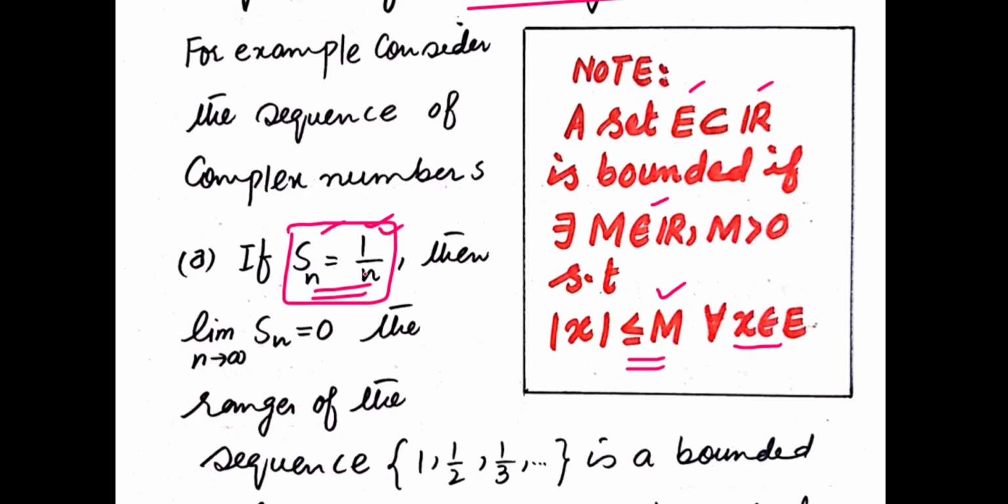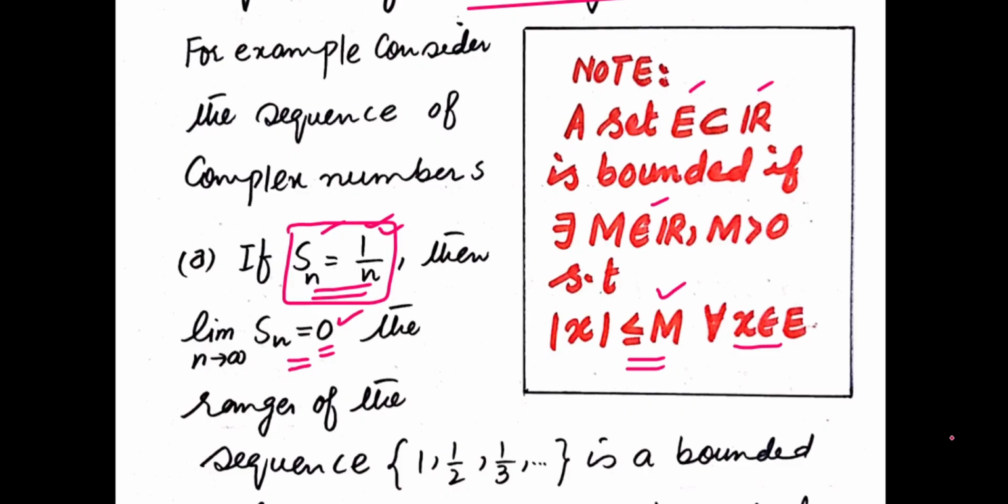The nth term of the sequence is 1 over n. If you take the limit as n approaches infinity, its nth term approaches 0. So this shows that the sequence converges and its limit is 0. Further, the range of this sequence is, if you plug in the different values of n here, we get the